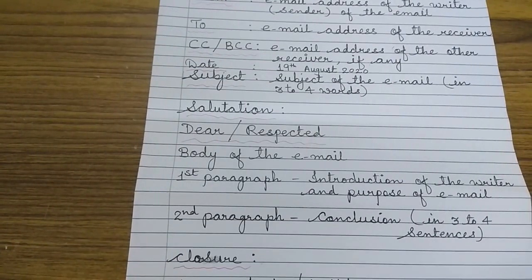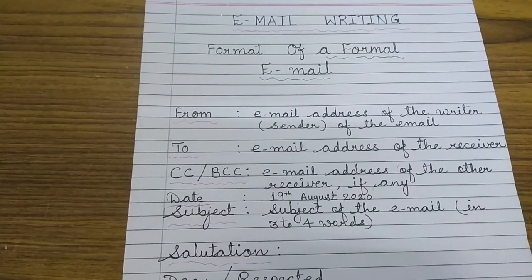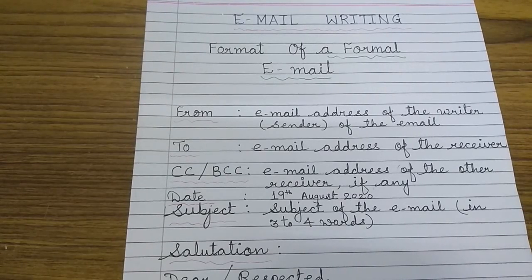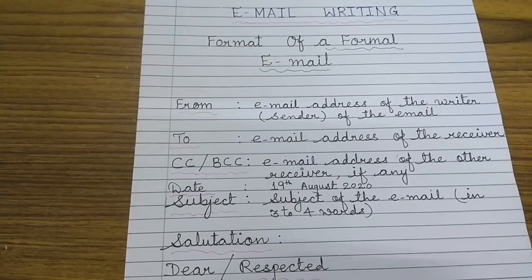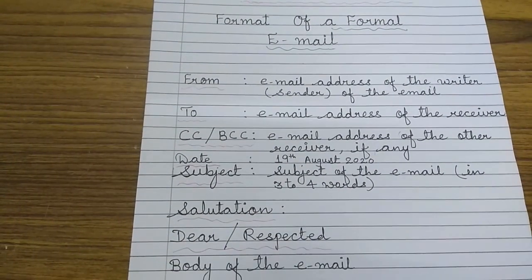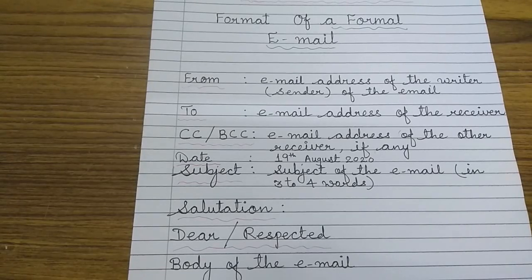So this is the format when you start writing an email. What is the format, student? You begin with from whomsoever to whomsoever you are writing. CC, BCC, if it is asked, you will have to mention. Then comes the date. See how the date is mentioned. Do not write 1908-2020. That is the wrong format. The date will be written in this form.